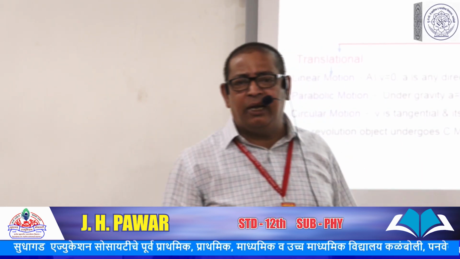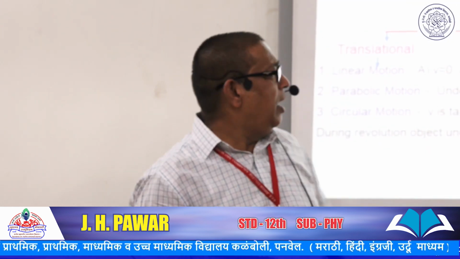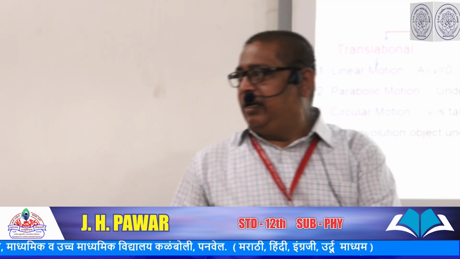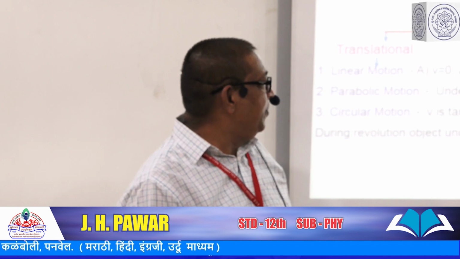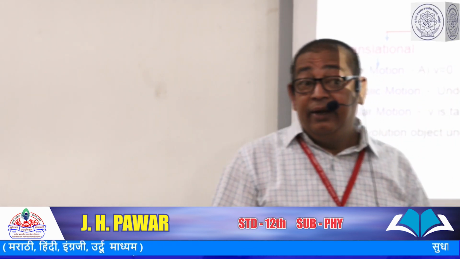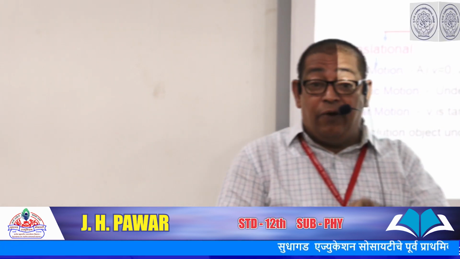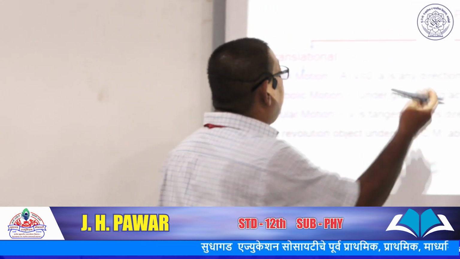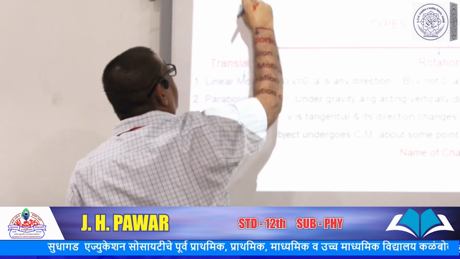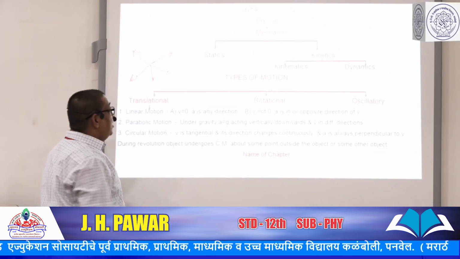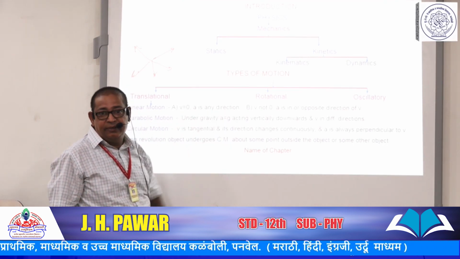Look here, when a body is moving along a straight line path, different cases arise. Suppose you are on a bicycle on the ground, and you are at rest on your bicycle, your initial velocity is 0, you as well as your bicycle. Then you can give it motion in any direction, or you can give acceleration in any direction. Means suppose you are here, then you can move in this direction, or this direction, or this direction. Means when the object is at rest, we can give acceleration in any direction.